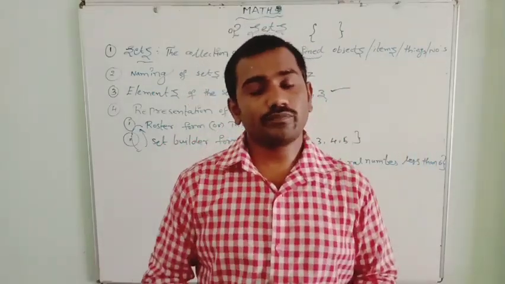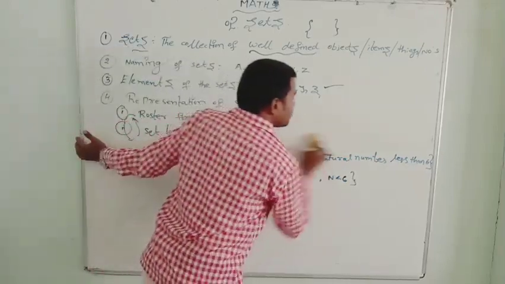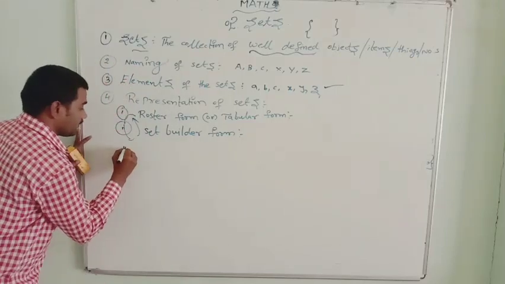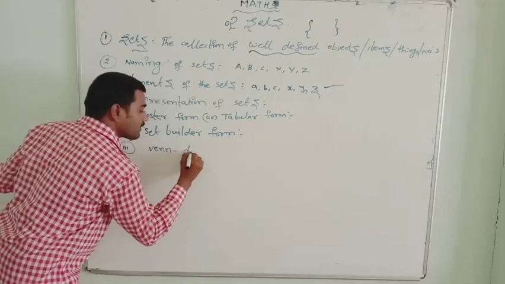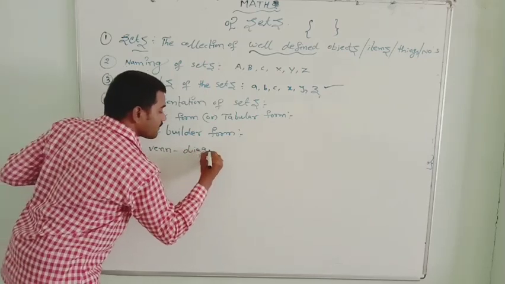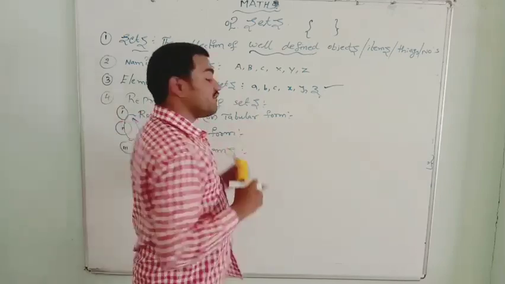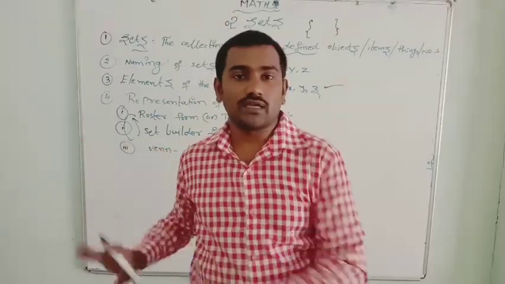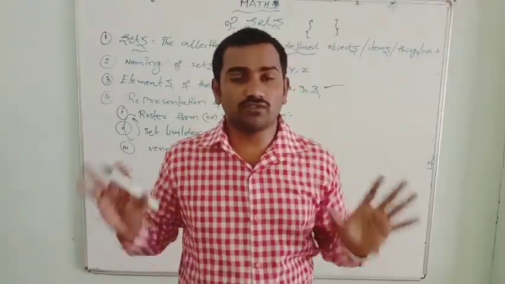Next we go for Venn diagrams. This is very important to be learned. Venn diagrams, also called Venn-Euler diagrams, or simply Venn diagrams.